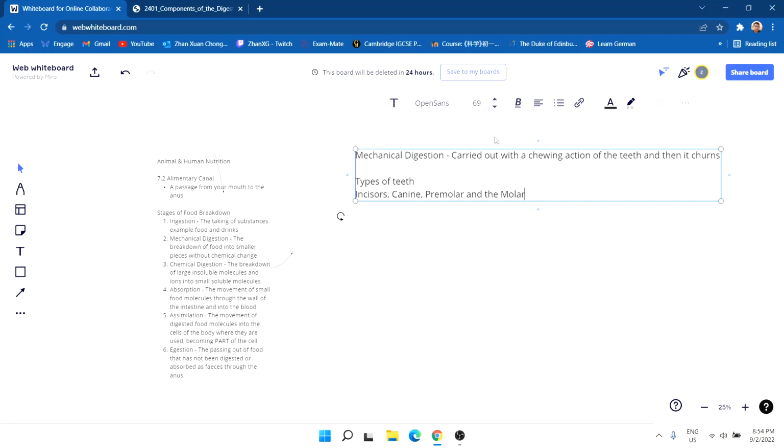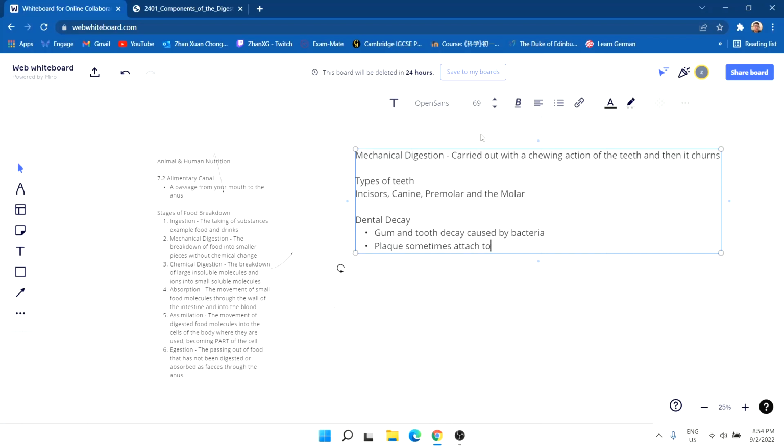Next, we have dental decay. Dental decay is basically a gum disease, anything from gum to teeth decay, caused by bacteria. The yellow or white coating on the teeth is called plaque, and sometimes it attaches to the gums.